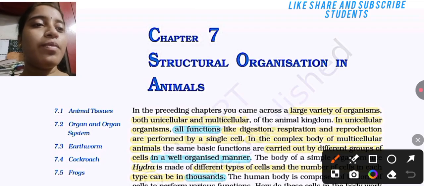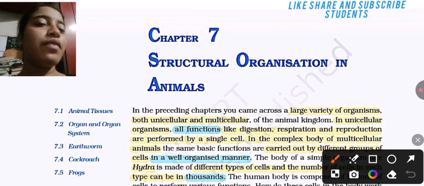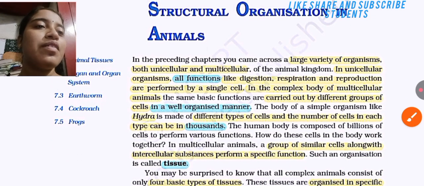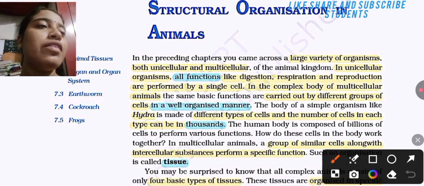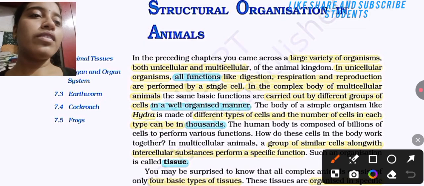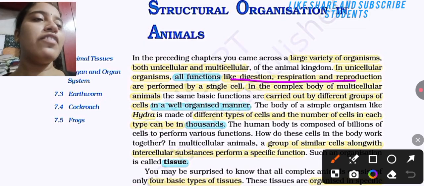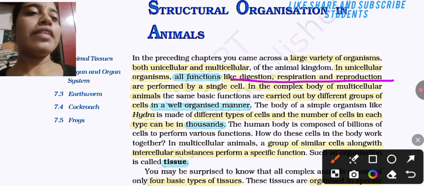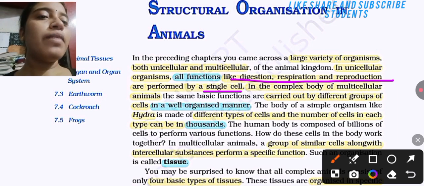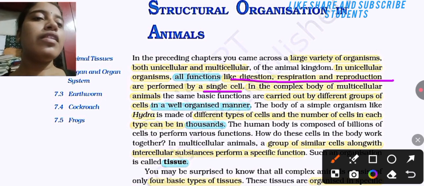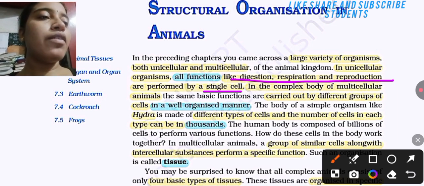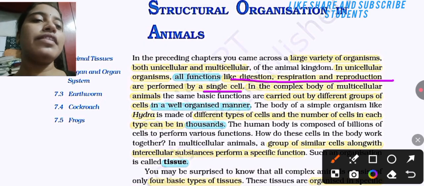In the preceding chapter, you came across a large variety of organisms, both unicellular and multicellular, of the animal kingdom. In unicellular organisms, all functions like digestion, respiration, and reproduction are performed by a single cell. In the complex body of multicellular animals, the same basic functions are carried out by different groups of cells in a well-organized manner.